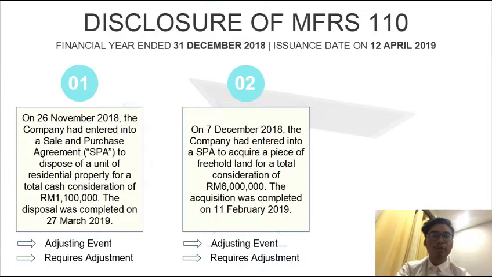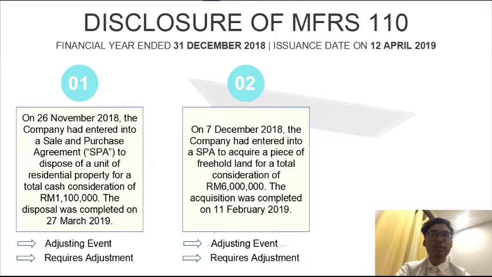Next, we move on to disclosure of MFRS 110. In 2018, the financial year ended was 31st December 2018, and the issuance date of financial statements by the Board of Directors was on 12th of April 2019. There are a total of 3 subsequent events that happened in this year. The first is the disposal of a unit of residential property on 26th of November 2018. This event is an adjusting event because this event happens in the financial year. Thus, this event requires adjustment.